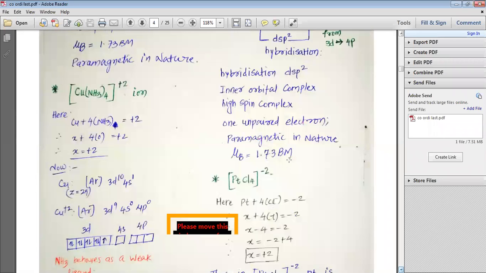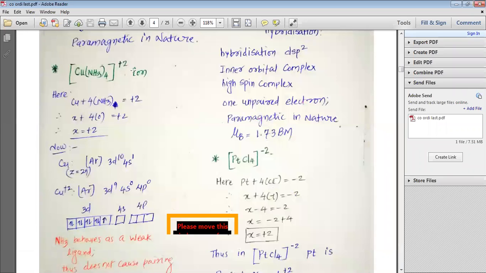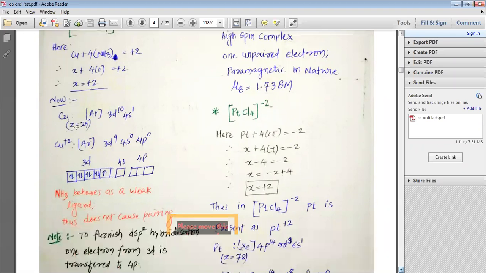Now we are going to study the [Cu(NH3)4]2+ ion. Here you can see that NH3 has 0 charge. It is a neutral ligand, and that is why the oxidation state of Cu is going to be +2. So Cu, atomic number 29, has the electronic configuration argon 3d10 4s1.